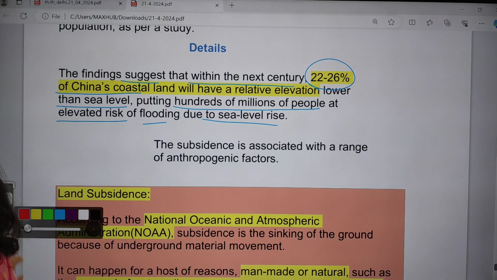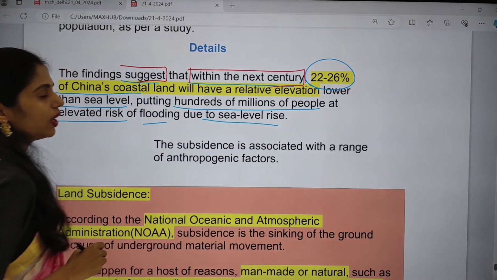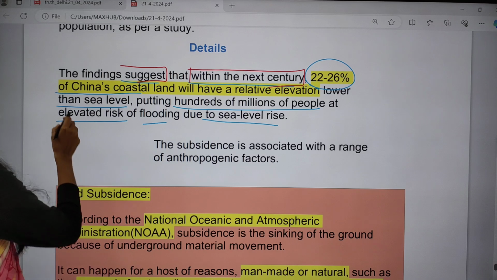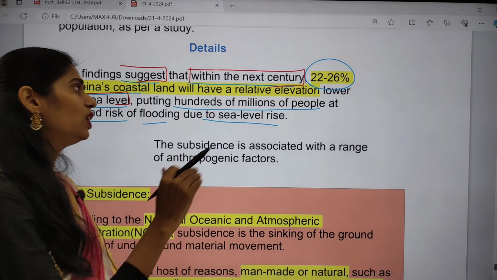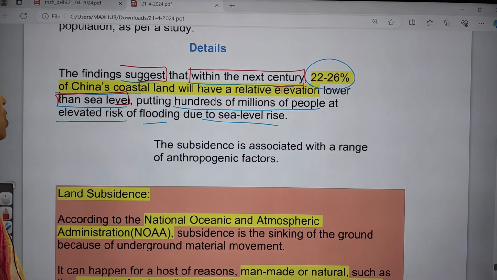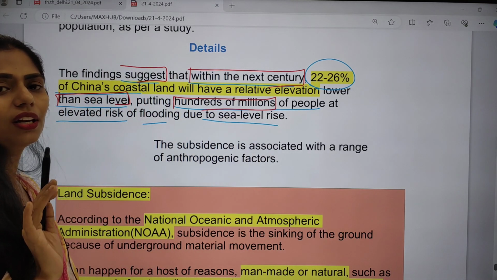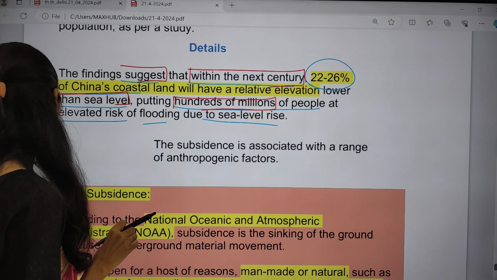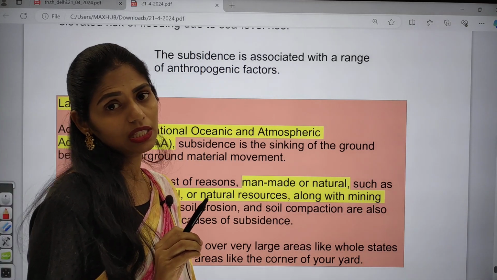The findings suggested that within the next century, 22 to 26% of China's coastal land will have a relative elevation lower than the sea level. If you compare with sea level, there is going to be very low elevation. Because of this, hundreds of millions of people are at a risk of flooding because of sea level rise. The reason here is anthropogenic factors, that is, human activities.